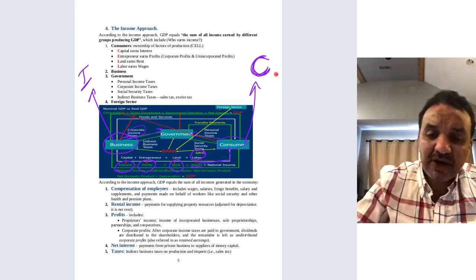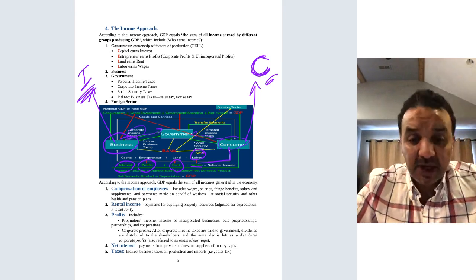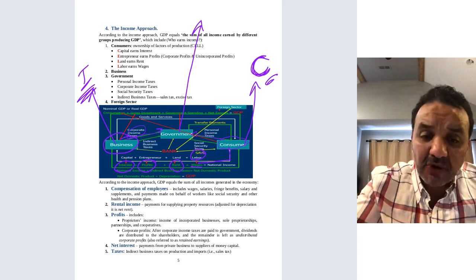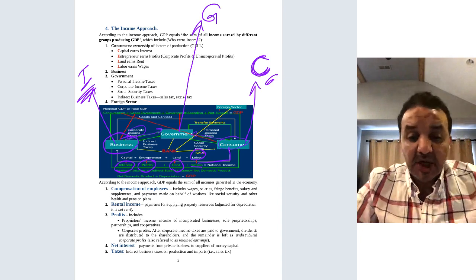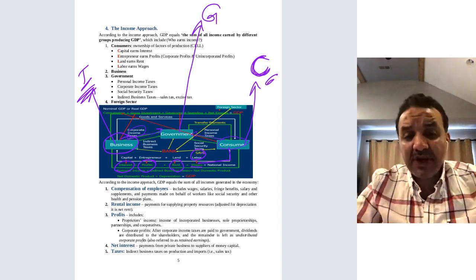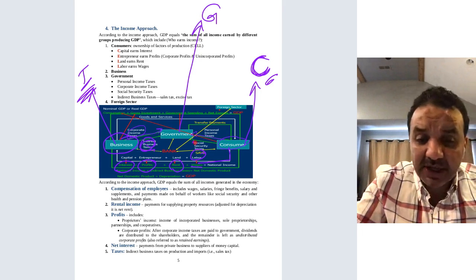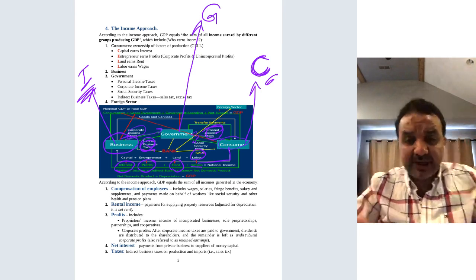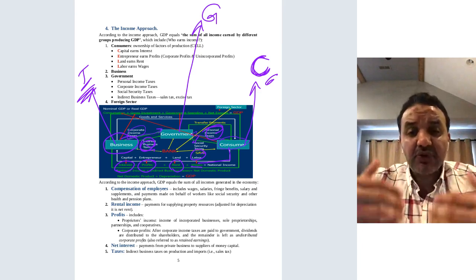So far I've explained the consumption expenditures and the investment expenditures. What else? The third part of the GDP formula is government expenditures. What are the sources of income for the government? They get taxes from the business, and they get personal income taxes from consumers. The government gets taxes from consumers and businesses, and uses these taxes to spend on the economy.